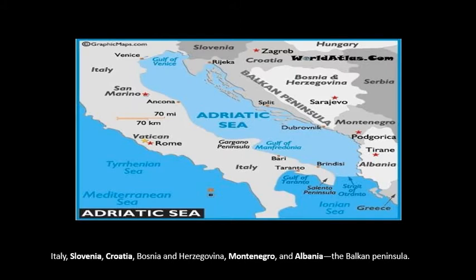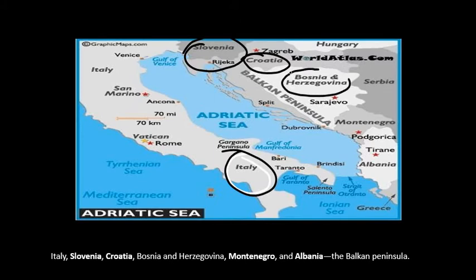Adriatic Sea is bordered by Italy. This is your Italy. First of all it is Italy, second one is Slovenia, third one is Croatia, fourth one is Bosnia and Herzegovina. This is your Bosnia and Herzegovina. Next one is Montenegro. Here it is your Albania. So these are the countries which are bordering the Adriatic Sea.